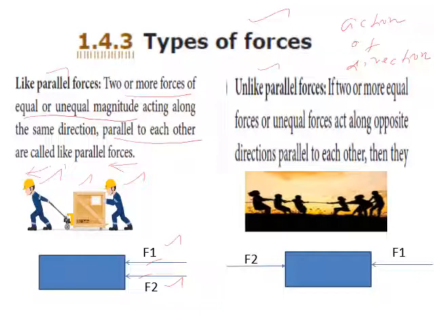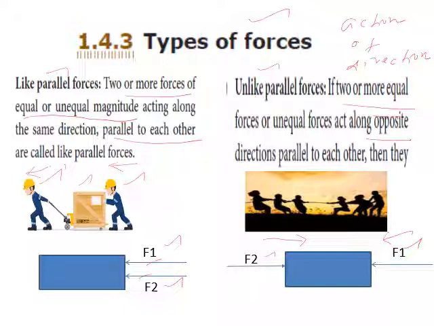Two forces which act in the opposite direction. See the diagram here. A rope is pulled by one set of people in one direction and another set of people in the opposite direction. So these forces we call unlike forces. Here also the forces need not have equal value, they may be of different values. In the schematic diagram, F1 is acting in this direction and F2 is acting in the opposite direction. If two forces act opposite to each other on an object, we call them unlike parallel forces.